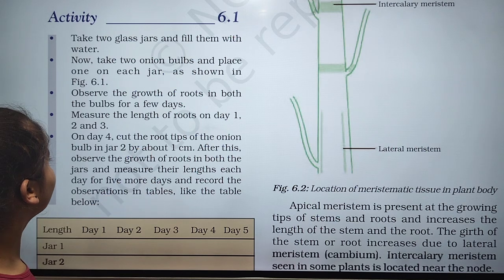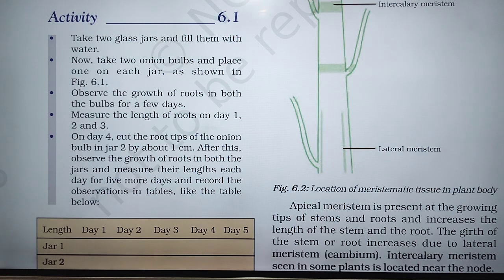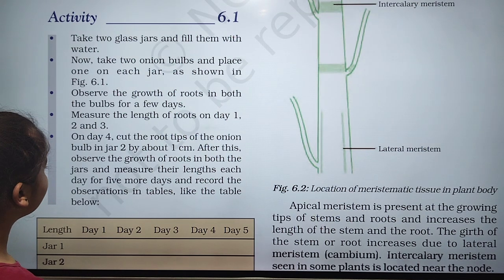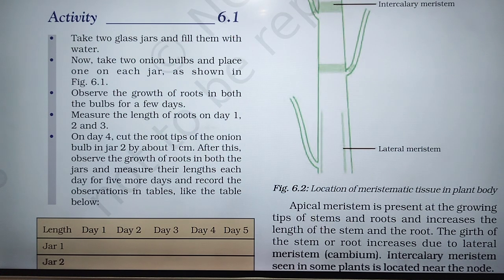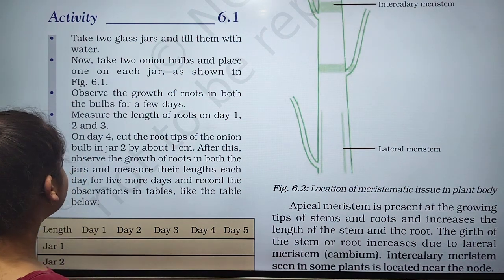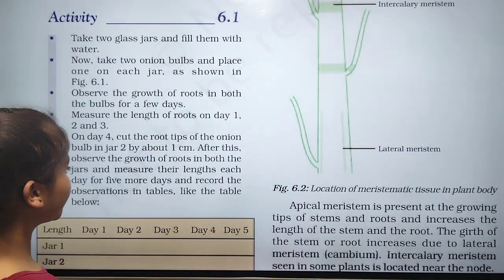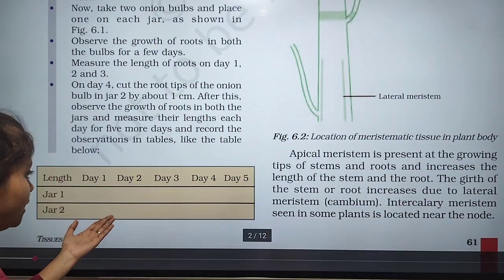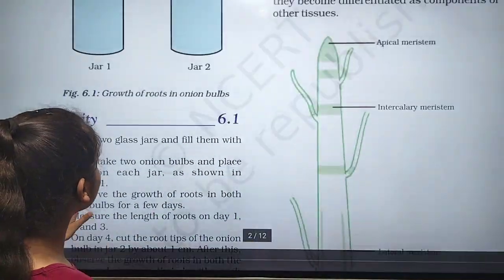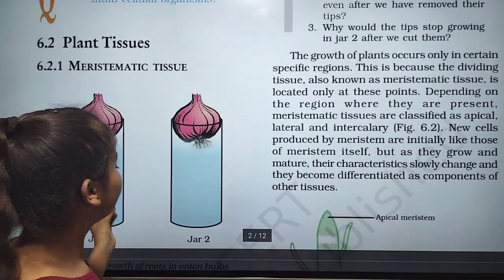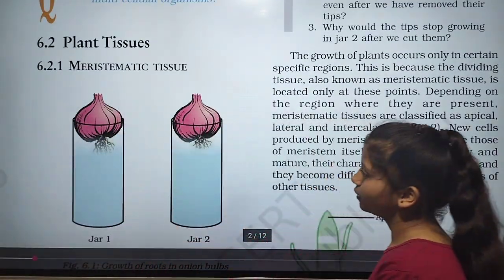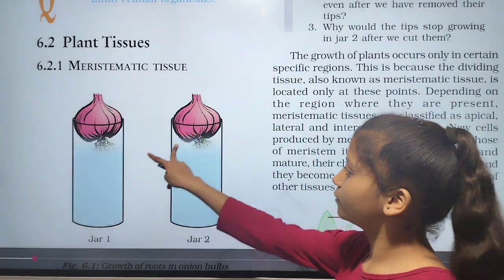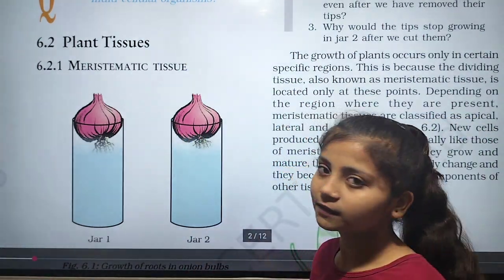One day, cut the root tip of the onion bulb in one jar by about 1 centimeter. Observe the growth of roots in both jars and measure their length each day for 4 days, and record the observations in the table. If you want to do this, you can do it.